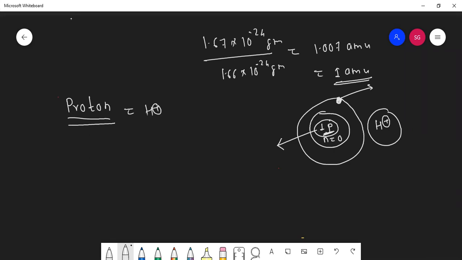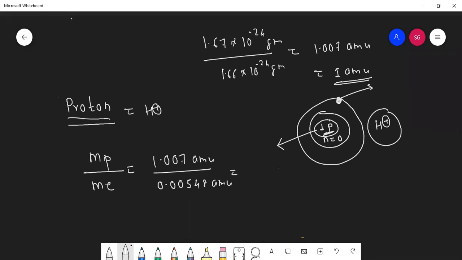Okay. Yesterday I told you students, mass of proton upon mass of electron. Mass of proton was 1.007 AMU and mass of electron in AMU, if you remember, 0.00548 something it was. And from this we calculated that proton is how many times heavier than electron.